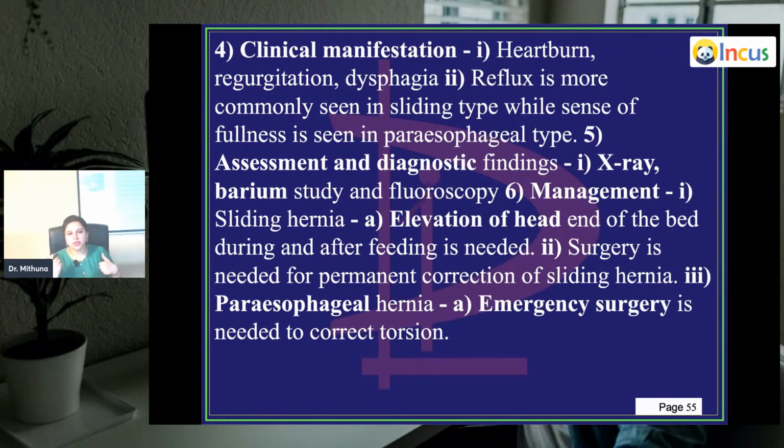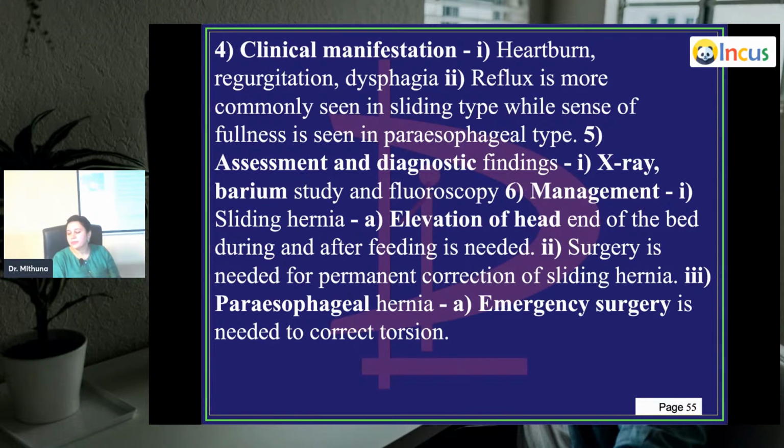But in paraesophageal, because a part of the stomach is going up, there's only a very little amount of stomach left for digestion, so you feel fullness. Feeling of fullness is more felt in the paraesophageal or the rolling type, but you have reflux more commonly in the sliding type. How do you assess? You'll do an X-ray, a barium study, or a fluoroscopy to see